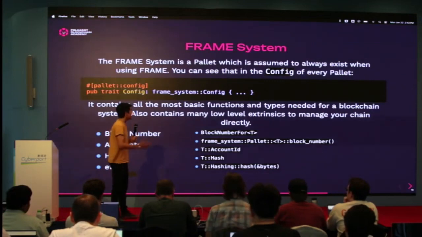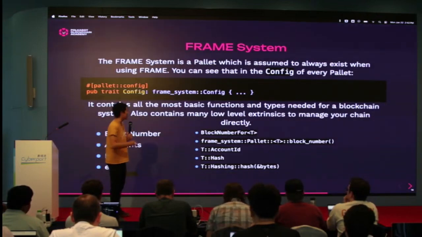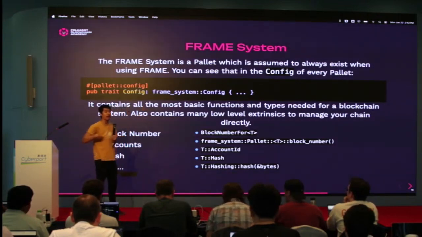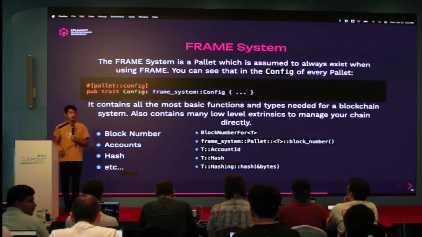Yeah. Actually, in Frame system, there is somewhere in there where you can pick which cryptography you want to use, and that's where you would define it. It would be in this config. And if you remind me, I'll show you when we open the code.